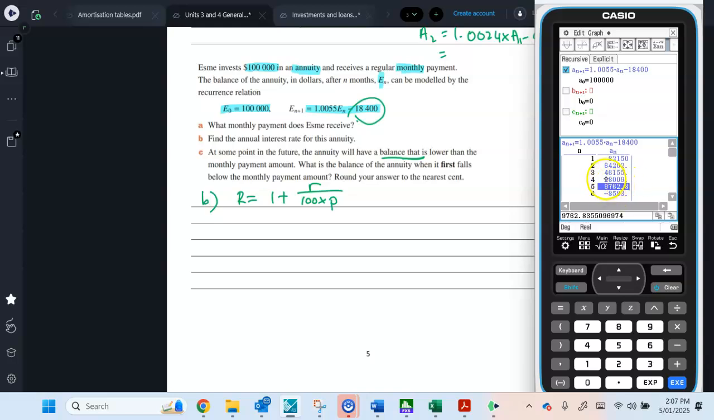So after 5 years after the investment, you're not going to have enough money to get that 18,400. You're only going to have enough to get $9,762.84. So what is the balance of the annuity when it first falls below the monthly payment amount? So there it is, 9,762.84. Is that the only question we had? Cool.